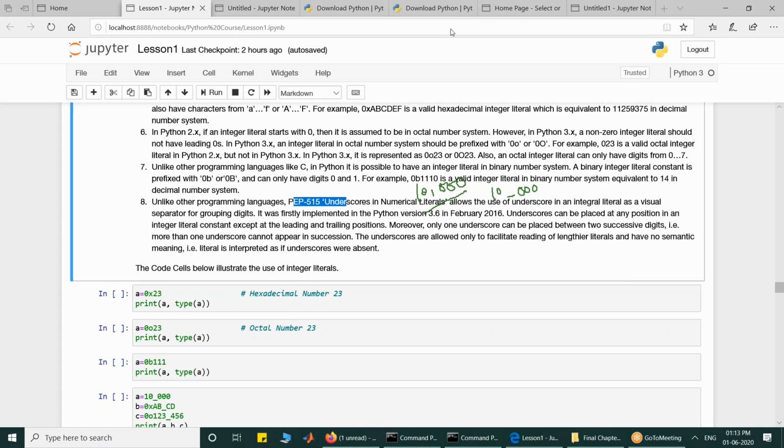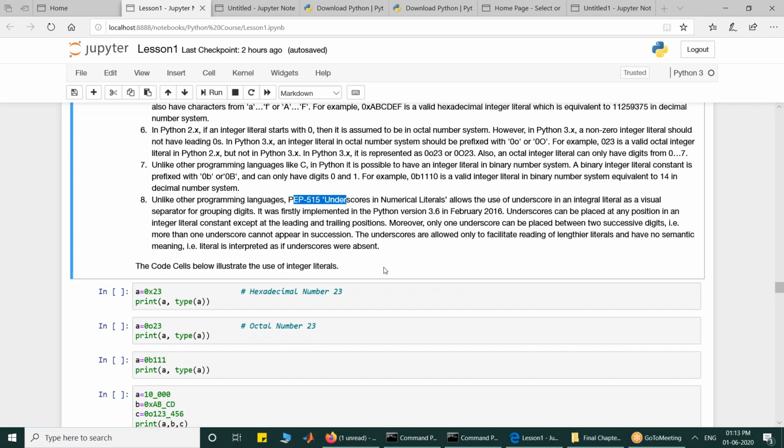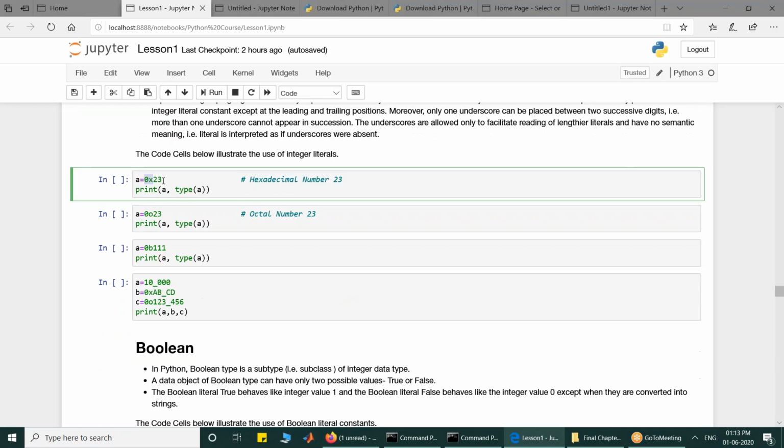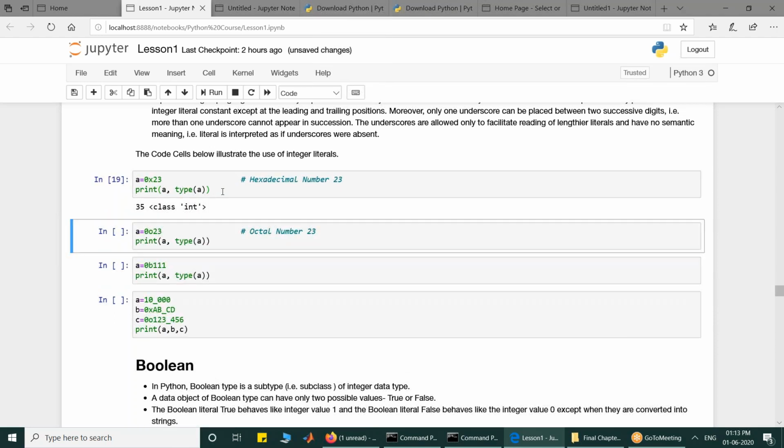So I'll focus on these. A is 0x23. As I already told you, if you prefix a number with 0x, that means hexadecimal. So 23 is written in hexadecimal, but internally when the data object is created, the value that is stored is the binary value. And when you print it, it will be printed in decimal. So if I execute it, this is printed as 35, which is a decimal value.